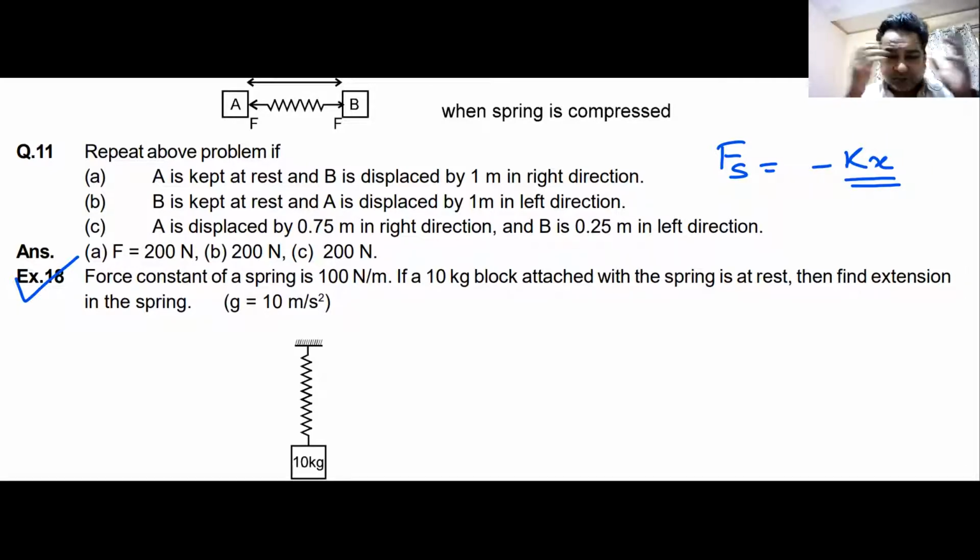So whenever the spring is stretched or compressed, it will start to exert a force in the opposite direction. That means if the spring is stretched, it will try to pull back in. If the spring is compressed, it will try to push back outwards.